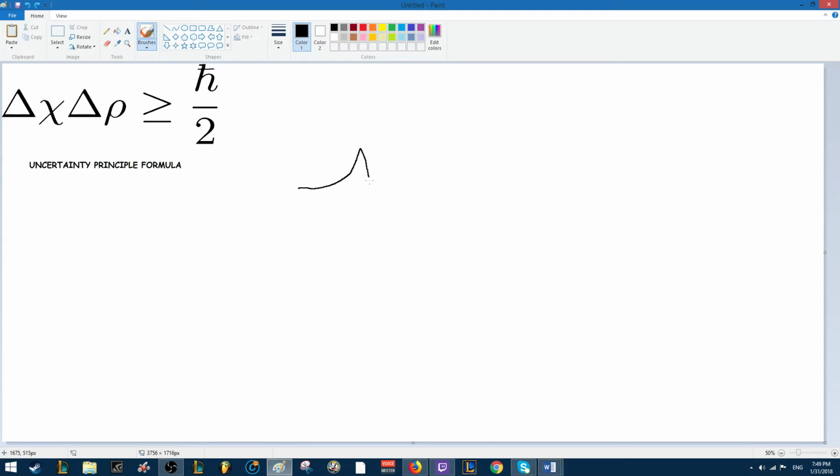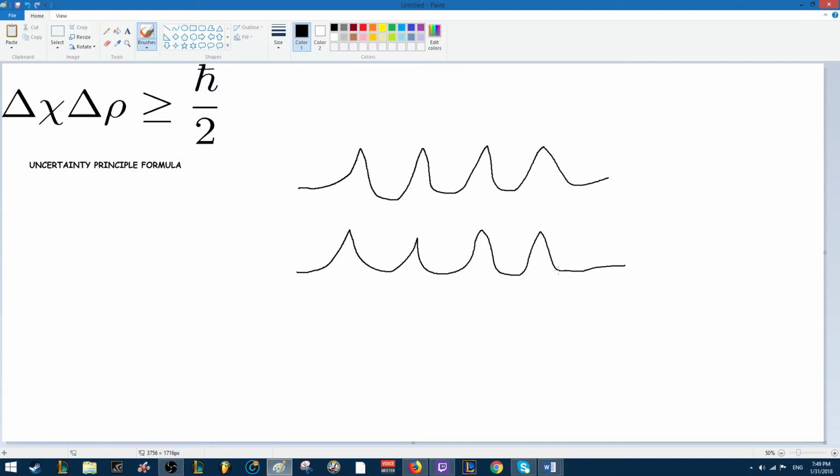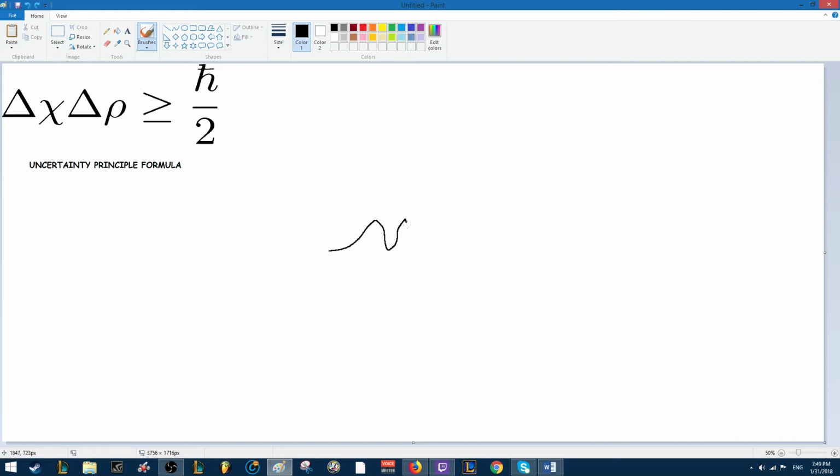When we combine two different waves, what we end up with is a combination of both waves that ends up being much smaller. If we keep doing this, we will eventually end up with a small wave packet where we can identify the properties of a particle as well as a wave.